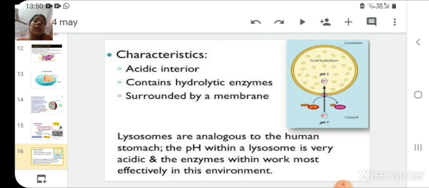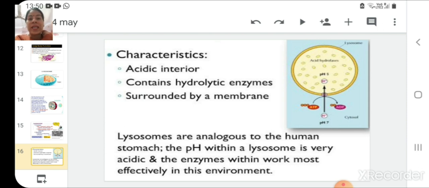A characteristic of lysosomes is that the internal part has a highly acidic environment. It contains hydrolytic enzymes, and it is surrounded by a membrane. Lysosomes are analogous to the human stomach. The pH within a lysosome is very acidic, and the enzymes within work most effectively in this environment.